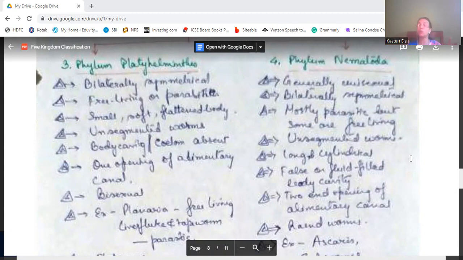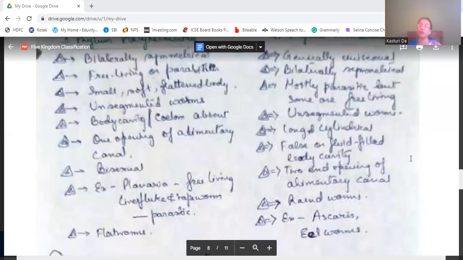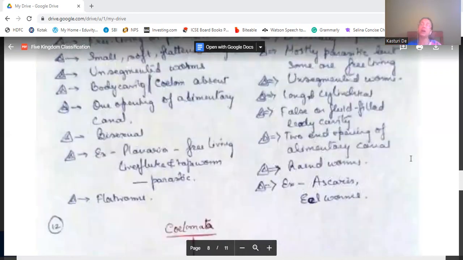They are small, soft, and have a flattened body. They are unsegmented worms. Body cavity is absent. They do not have any body cavity. One opening of the alimentary canal is there. They are bisexual. For example, planaria, which is free living, and liver fluke and tapeworm, which are parasitic and live in the body of humans. They are known as flatworms.